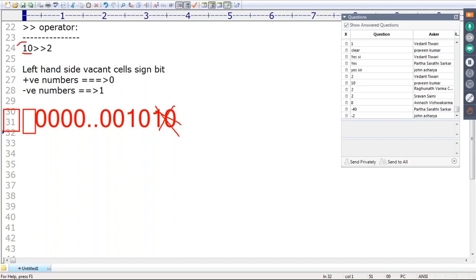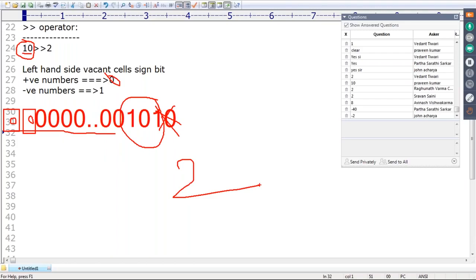Is it a positive number or a negative number? Positive. If it's a positive number, what is the sign bit? 0 is the sign bit. So fill with 0, fill with 0, like this: 0, 0, 0, 0, and so on, then 1, 0. Now what is the output we are going to get? 2 itself is the answer. Remember that. So this is the way the right shift operator works.